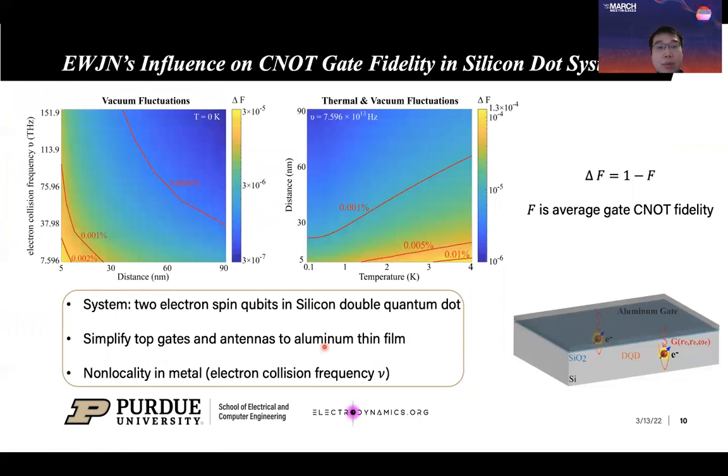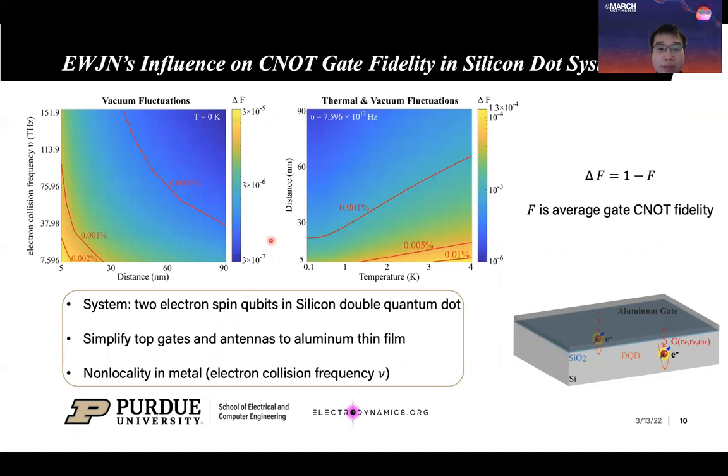So in this slide, we present the evanescent wave Johnson noise influence on CNOT gate fidelity in silicon dot system. The system consists of two electron spin qubits in silicon double quantum dot. We simplify top gates and antennas to an aluminum thin film. We also consider non-locality in aluminum, and this non-local response is largely determined by the electron collision frequency nu.